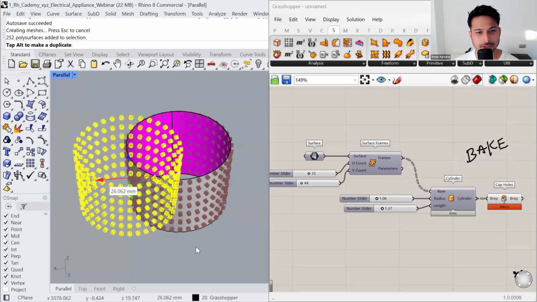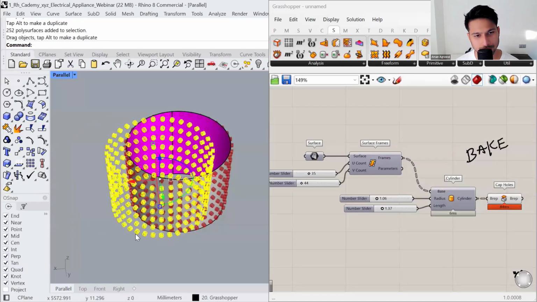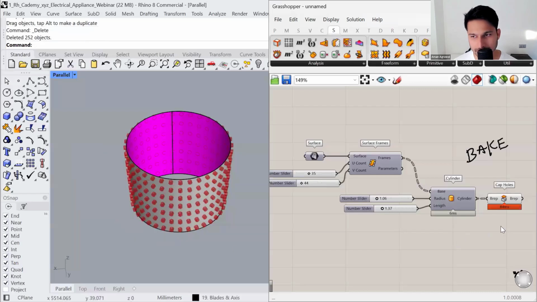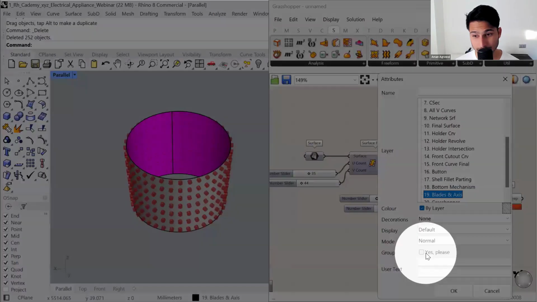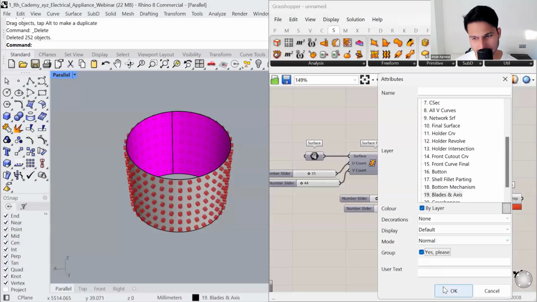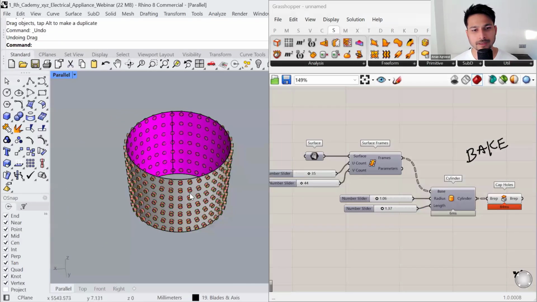So this is going to convert those phantom geometry in Grasshopper to real geometry in Rhino. Let me repeat, right click, bake. Layer, group yes, please, because we are baking a lot of items. It's easy to select afterwards.